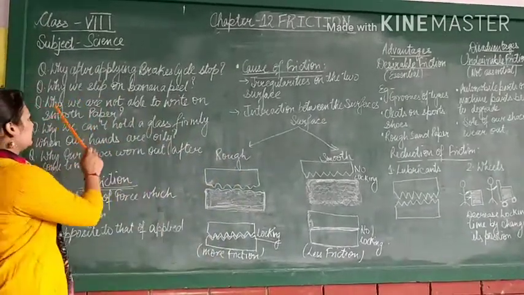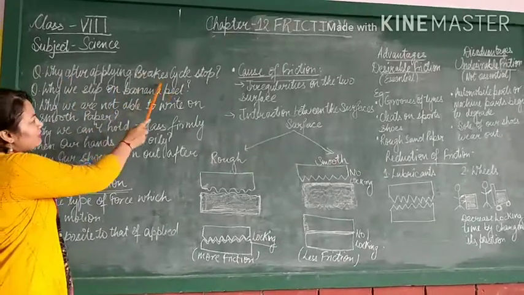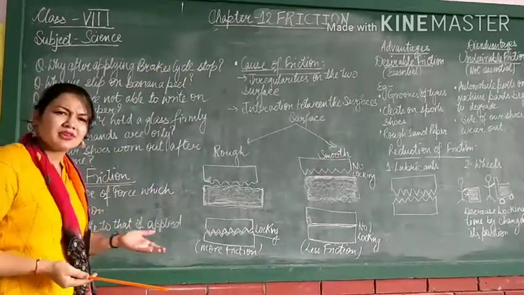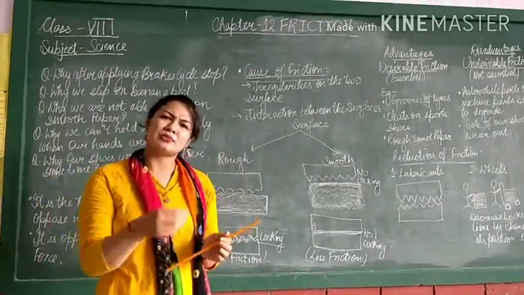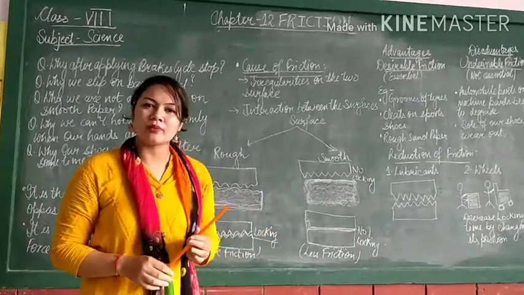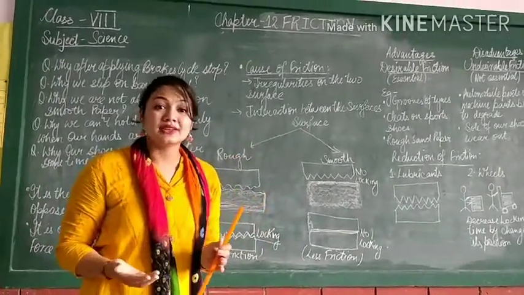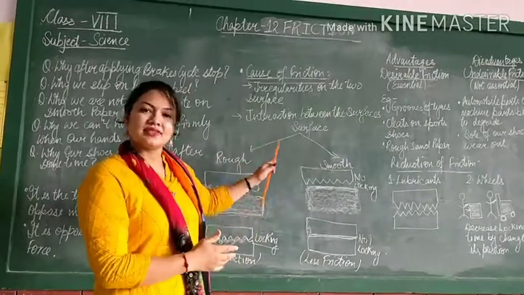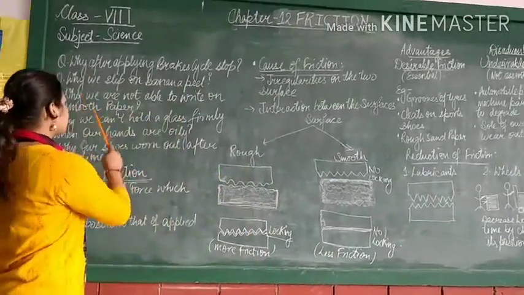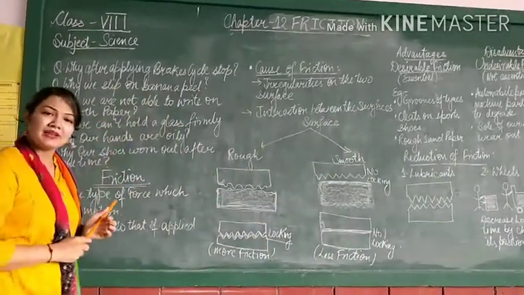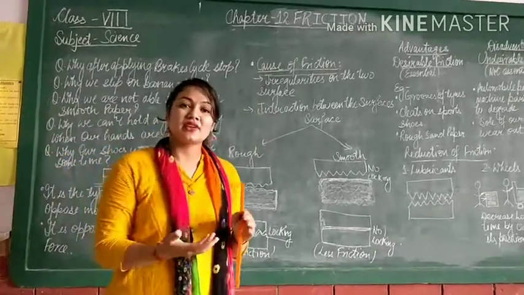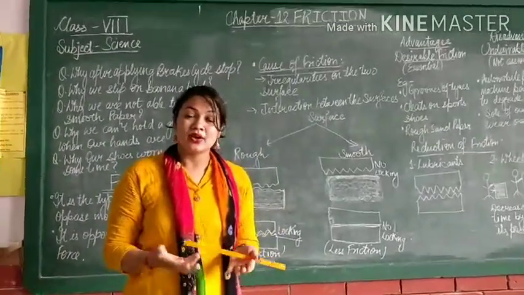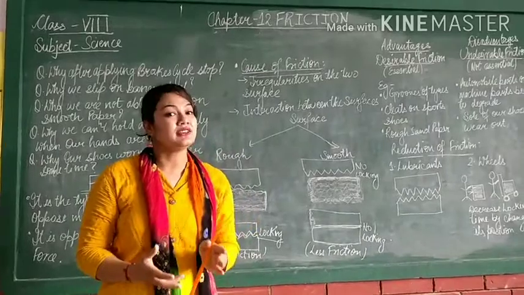The first question, why after applying brake cycle stops? It's very simple. You will say, ma'am, because brakes are there. That's why it gets stopped. But why? What is the reason? We will find out the reason in this chapter. Second question, why we slip on banana peel? We all know that banana peel is very slippery. But why is it slippery? Okay, the reason we have to find.